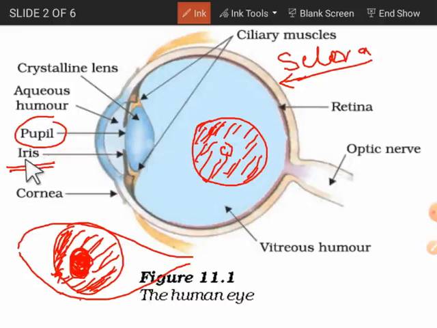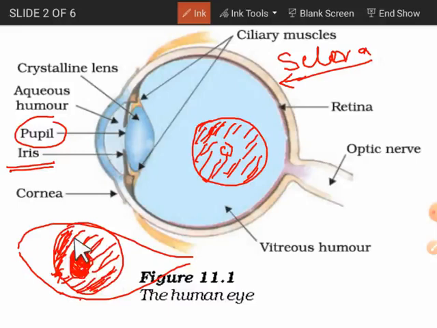Most of the Indians have a dark brownish color. But you must know that our famous Indian Bollywood actress Aishwarya Rai has blue colored eyes. The blue color or the brown color of the eye is nothing but the color of the iris. When we say color of the eye, it means the color of the iris.